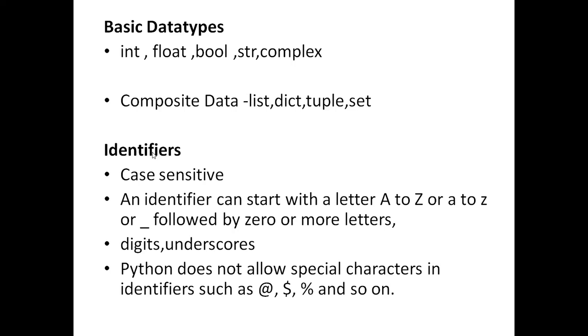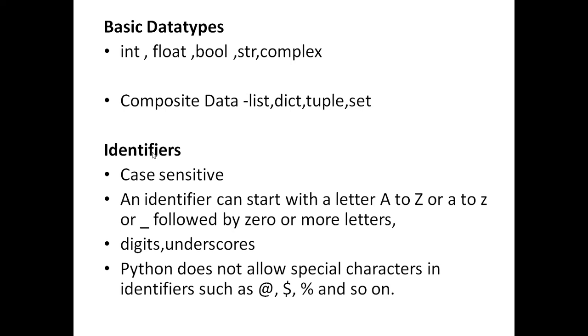So what are the rules? First of all, Python is a case sensitive language. Case sensitive means uppercase and lowercase are two different things. The second thing is that an identifier should start either with a letter, capital A to Z or small a to z, or an underscore.